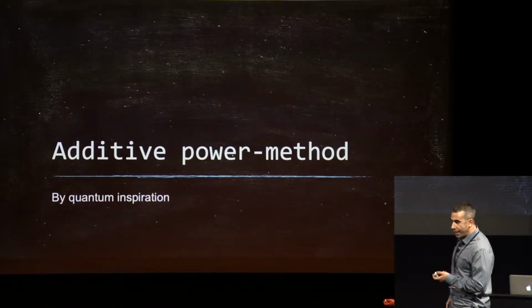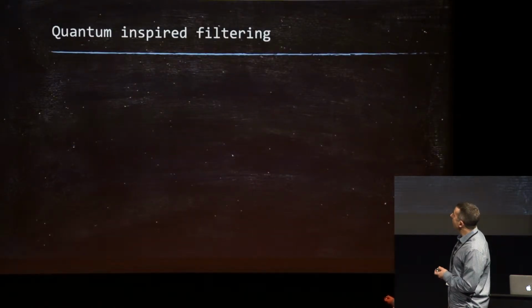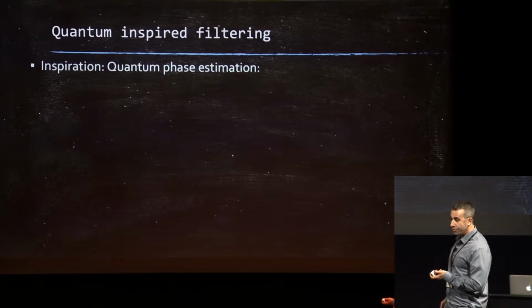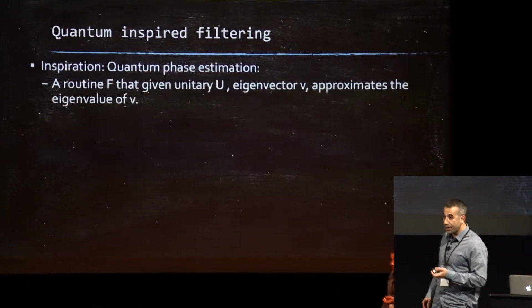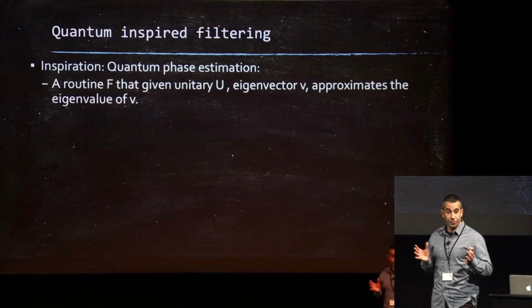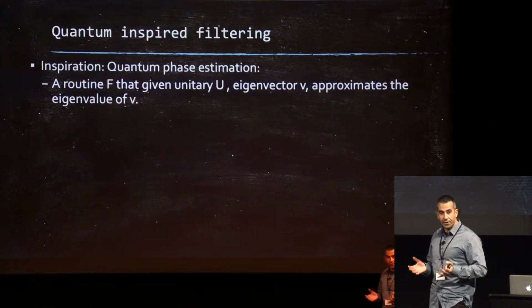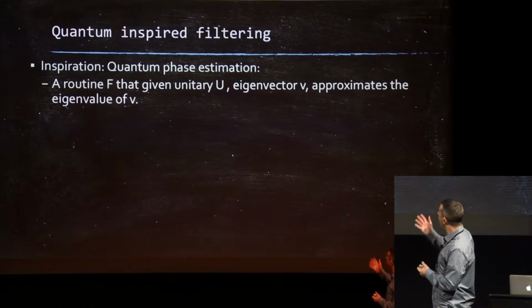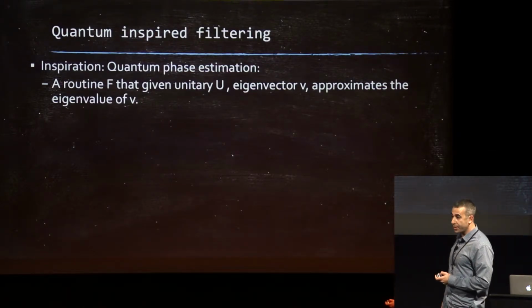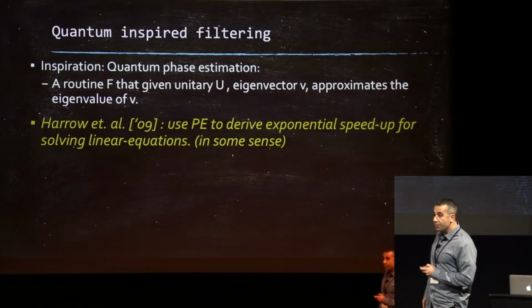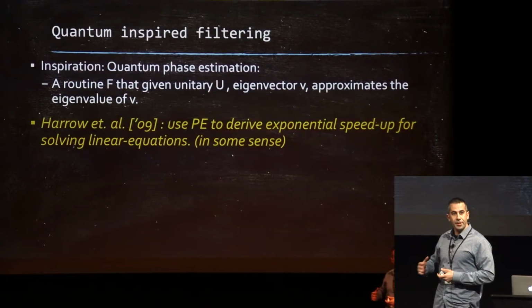Okay, so what is this additive power method? It's quantum inspired. What is the quantum inspiration here? It's the quantum phase estimation. So what is quantum phase estimation? It's a quantum routine, a quantum circuit that gets an oracle description of some unitary matrix and an eigenvector of that matrix, and it approximates the eigenvalue corresponding to that eigenvector. That's phase estimation.